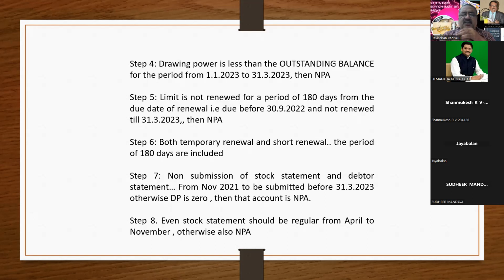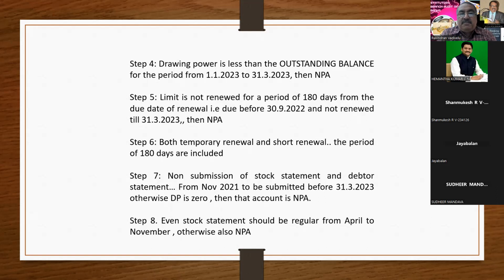Sometimes the bankers may extend the due date for a short period of 2 or 3 months. Yes, it is permitted. But all this extension, short renewal or temporary renewal, should be part of this 180 days.